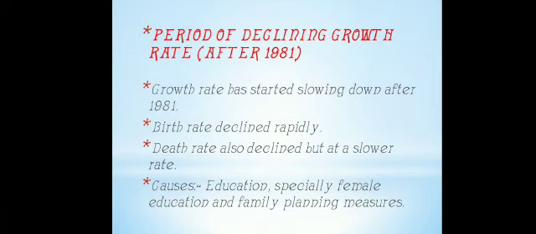And fourth phase is period of declining growth rate after 1981. Till present time, the growth rate of country's population, though remained high, has started slowing down gradually. Birth rate declined rapidly and death rate also declined but at a slower rate. And causes are education, especially female education, and family planning measures.